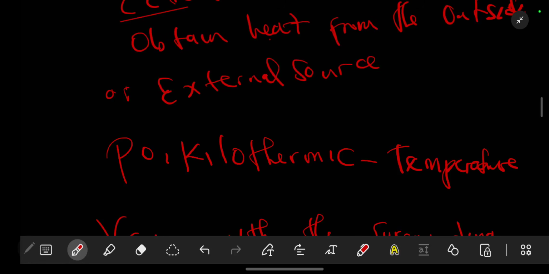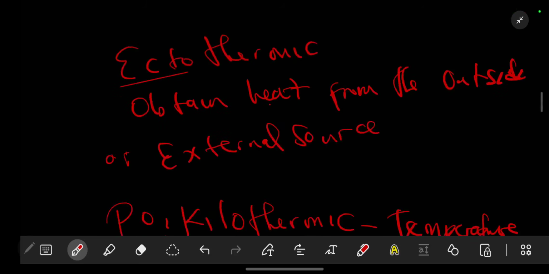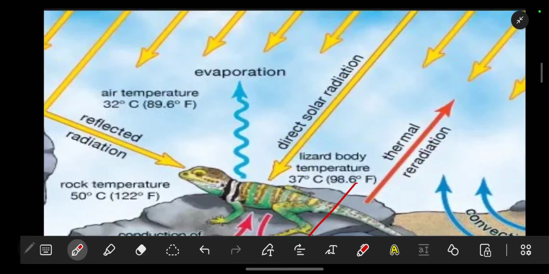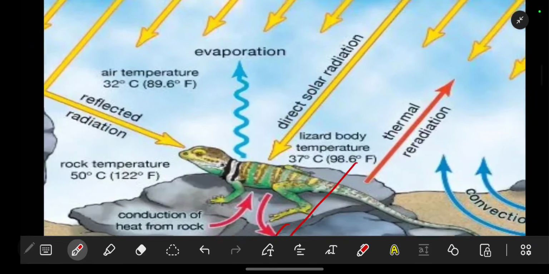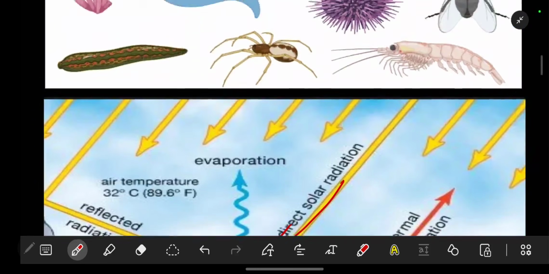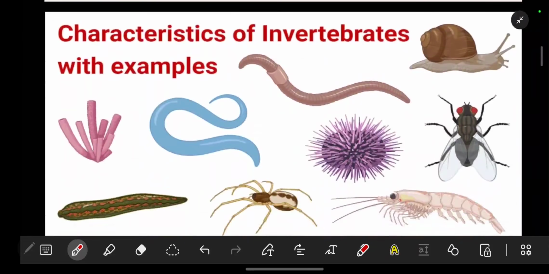So poikilothermic has to do with the temperature varying with the surrounding, whilst ectothermic has to do with obtaining heat. This is an example of ectothermic: it will sit on the rock to obtain heat, or from the sun. But the varying temperature according to the time or the surroundings is what we call poikilothermic. So that is the introduction.